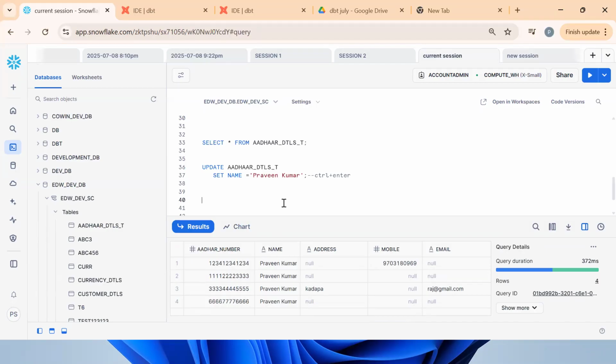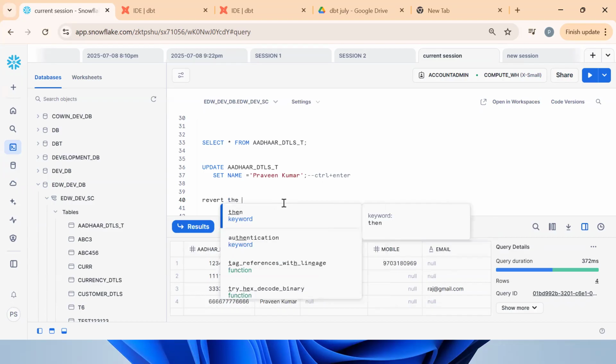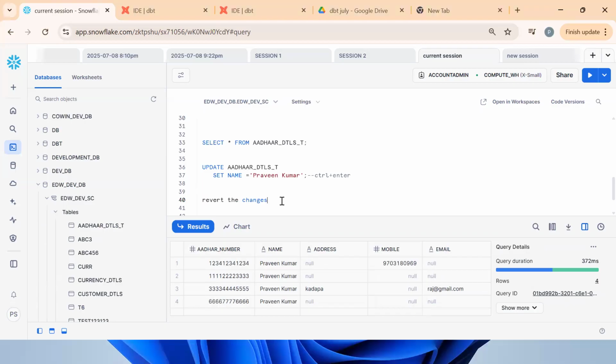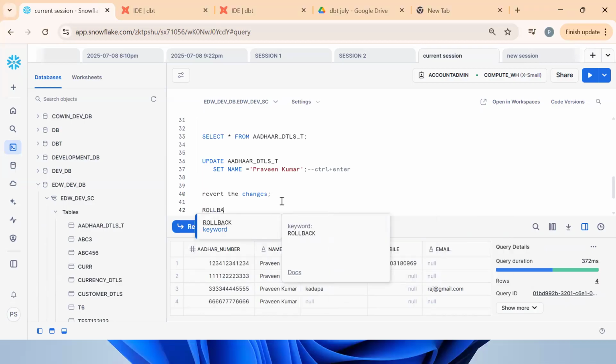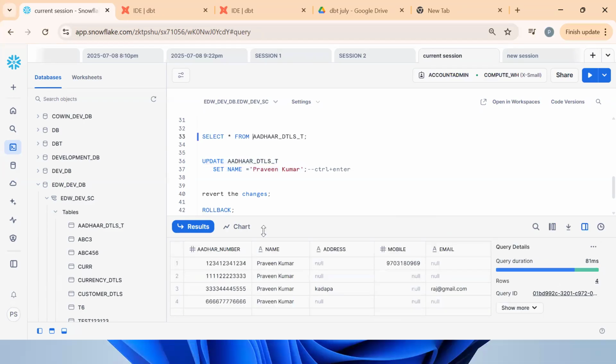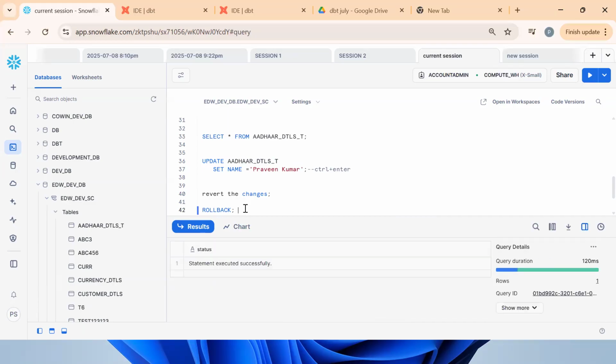Now what happened? I want to revert these changes. How to revert the changes? Rollback. See, when I use rollback, these changes get reverted back and it goes to the previous committed data. One more time, if we execute, all the 4 records will get updated. Now I don't want these changes anymore. I want to revoke or revert the changes. Go for rollback. Clear? Rollback is nothing but reverting the uncommitted changes.